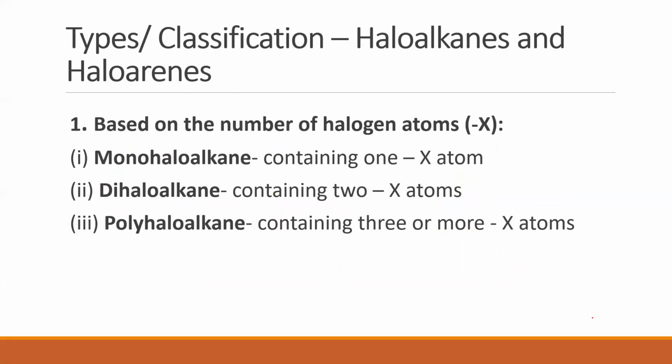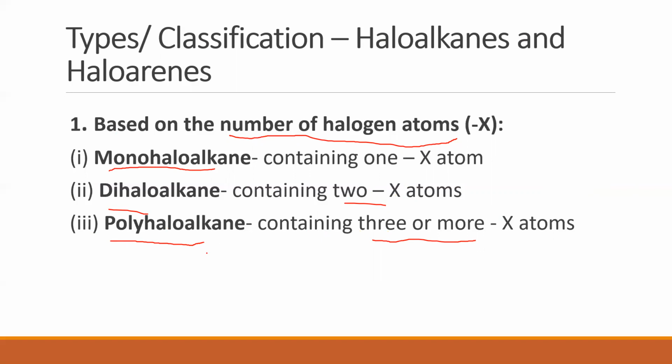So what is it based on? Yes, it is based on the number of halogen atoms which are there in that compound. If a compound contains only one, then we call it a monohaloalkane or monohaloarene. If it contains two, dihaloalkane or dihaloarene. If it contains three or more, we use a general term called polyhaloalkane or polyhaloarene. So this is the first basis of classification.